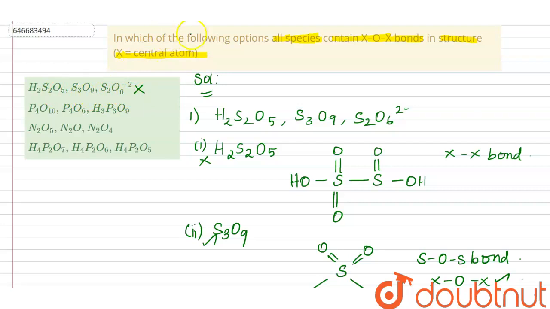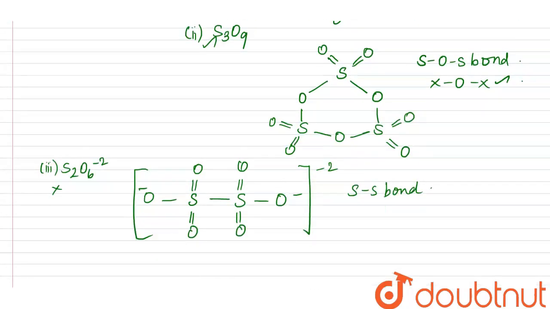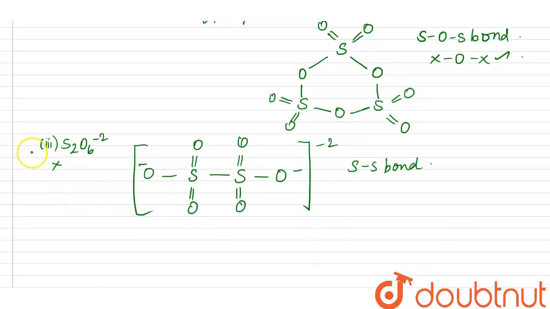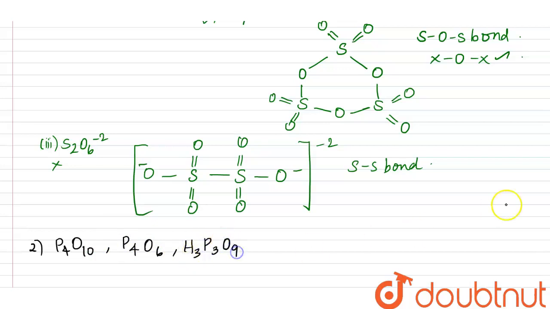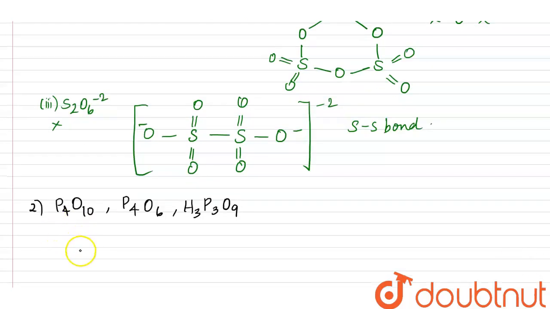So let's get into the second option. The second option is P4O10, P4O6, H3P3O9. First let us take P4O10.